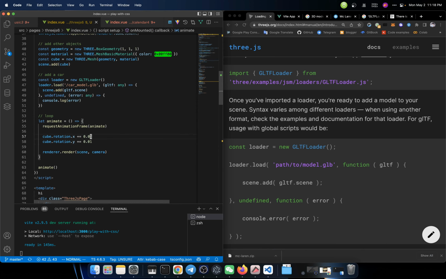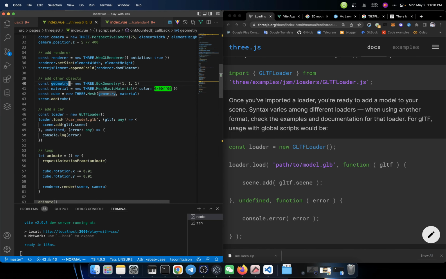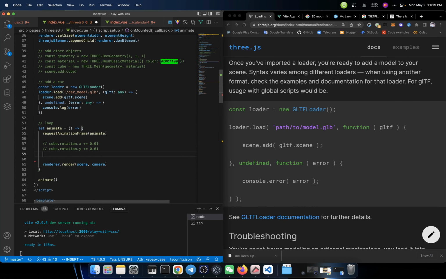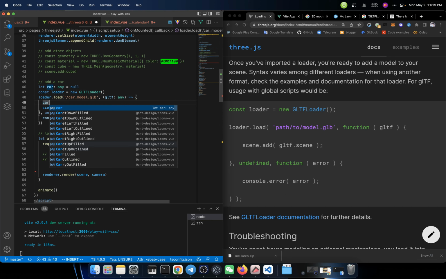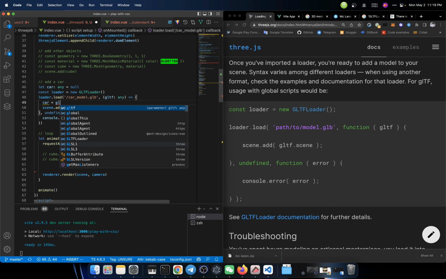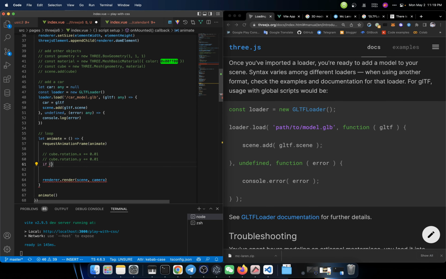Let me see what I can do here. If I just comment out the cube and we do the same thing for the car. I don't know if we could do that or not. Let me try it. Let the car be a 3D object, or let it be of type any. We could say car equals the GLTF scene, and in the end, if the car exists, we set the rotation. Alright, let me try this out.